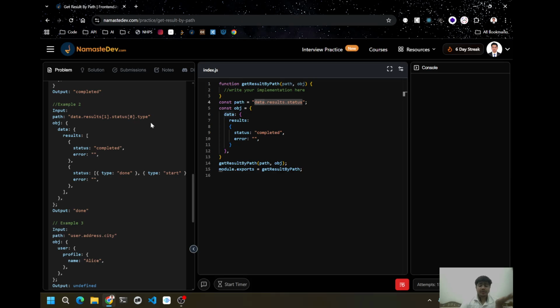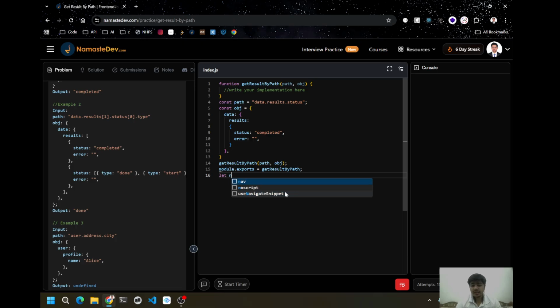As we know, an array is also an object inside JavaScript, so with the help of dot notation we can use it. So our entire path became, let me write down over here, the new path was like this.